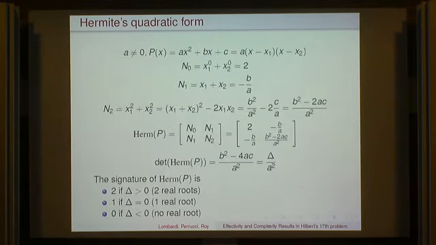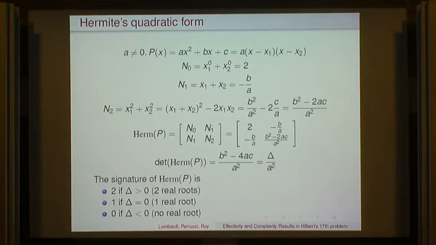Okay, so I'll just give you an example in this case. So this is my polynomial. I express it as a times (x minus x1)(x minus x2), and what are these n0, n1 and n2? n0 is just the sum of the two roots to the power 0, this is 2, that's the degree of the polynomial.